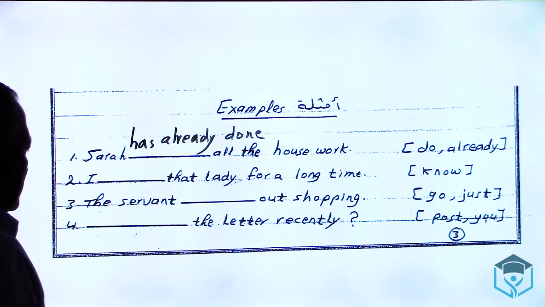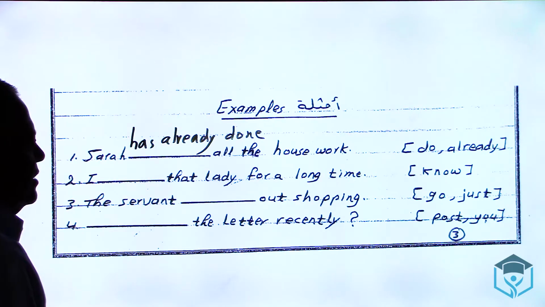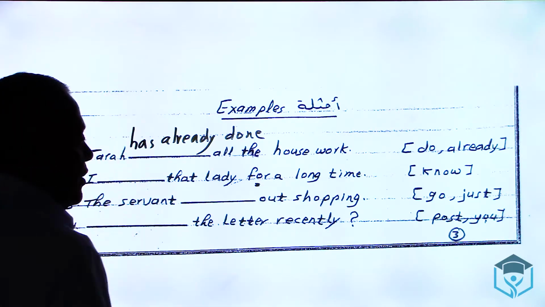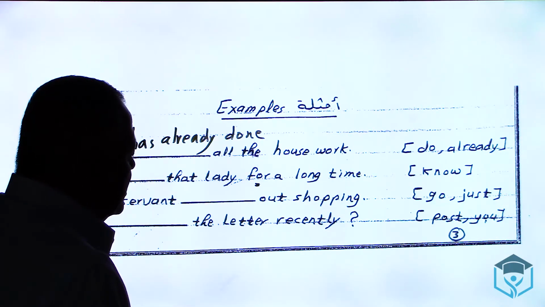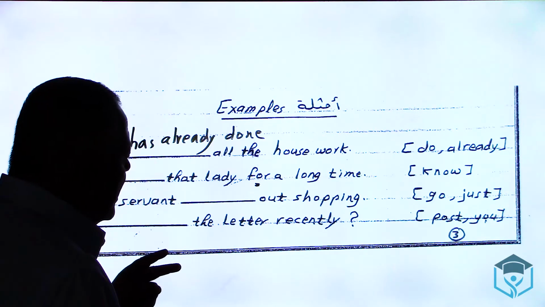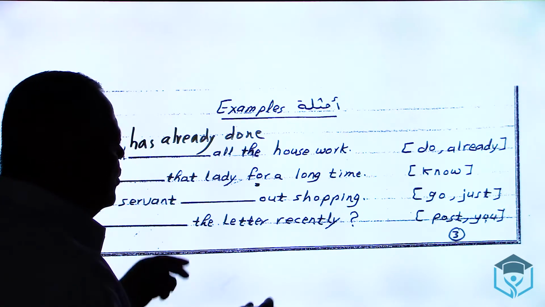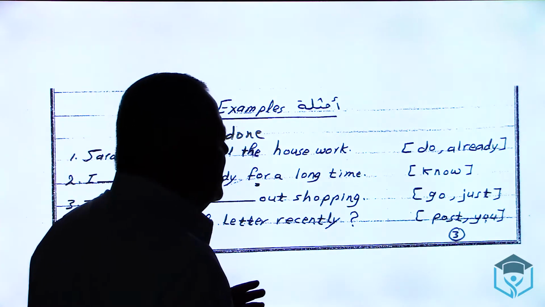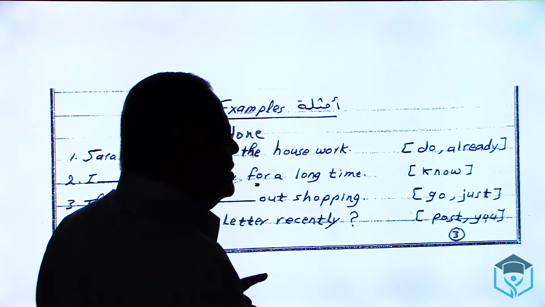Next sentence: I blank that lady for a long time. The word for refers to both forms, present perfect simple and present perfect continuous. I will give you later a list of verbs that can't be used in the continuous form. One of these verbs is the verb know. Know is a non-continuous verb.